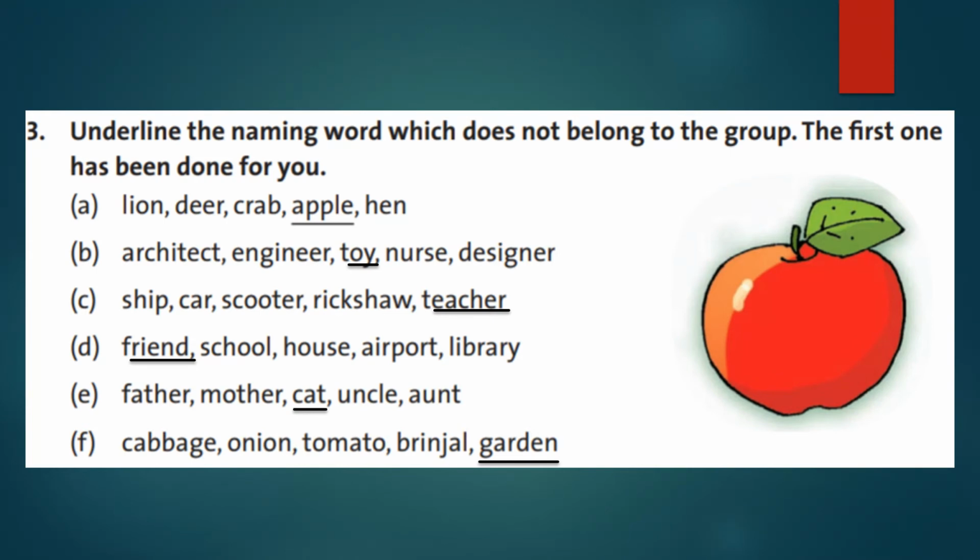Father, mother, cat, uncle, aunt. Cat is the name of an animal and remaining are names of persons. Next, cabbage, onion, tomato, brinjal, garden. Garden is the name of a place. Remaining are names of vegetables.